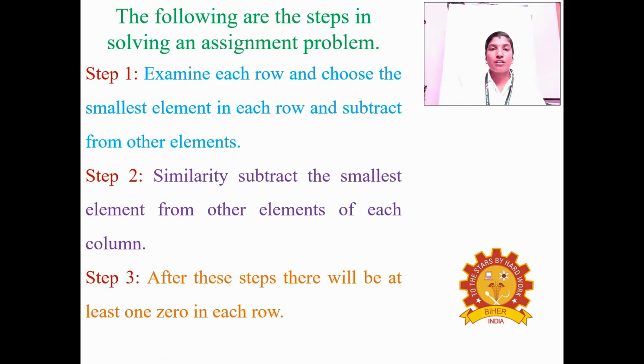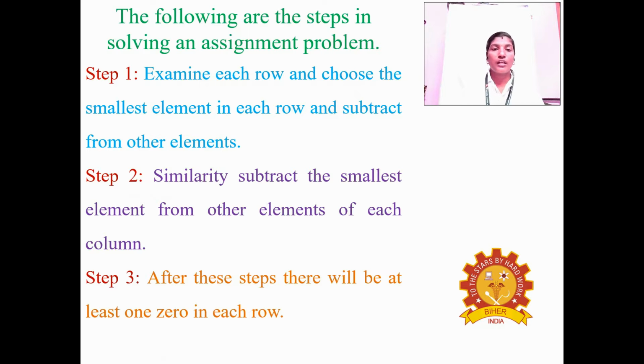Here are the following steps in solving an assignment problem. Step 1: examine each row, choose the smallest element in each row and subtract it from the other elements. Given the matrix, you can choose the least element in each row and subtract it from the other elements. That is step 1.